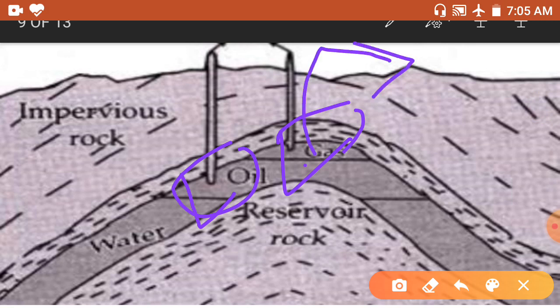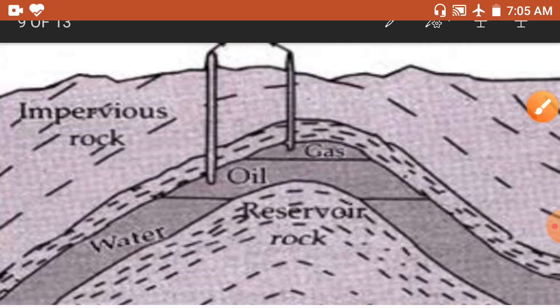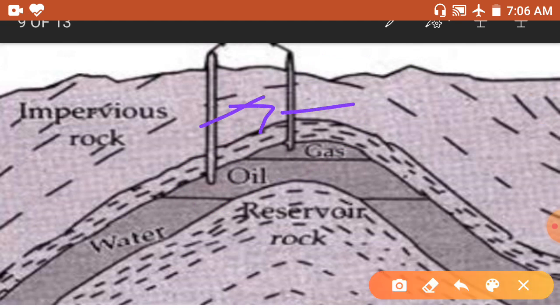Due to the high internal pressure of the natural gas, later the petroleum is pumped out with the help of a pump, like a water pump, but it is different. So you can see this is called an oil well. Okay, these pipes are called oil wells because we can extract oil from here. We can take out the oil from the wells, so it is the oil well.